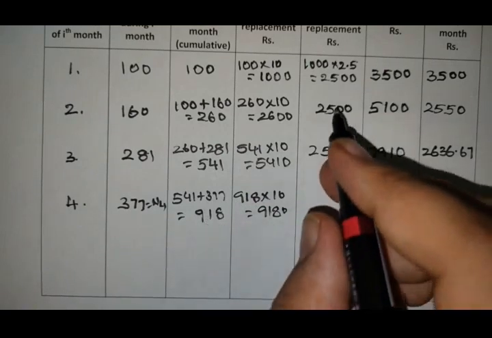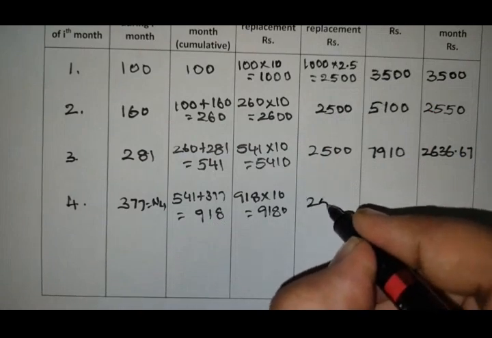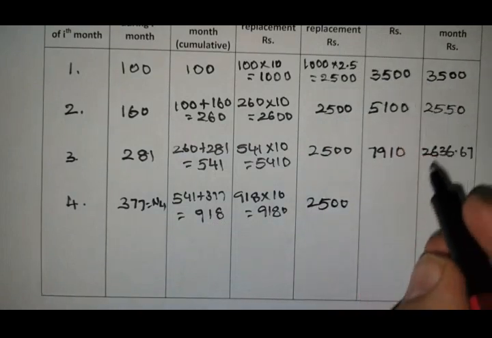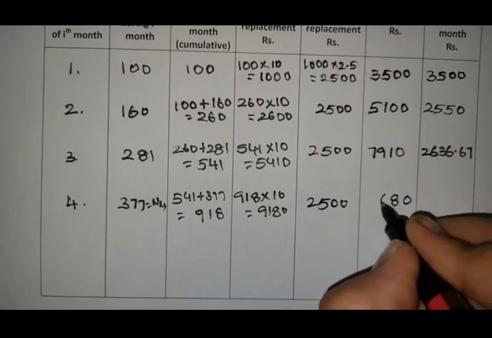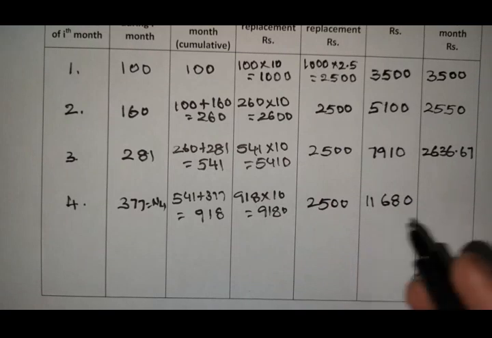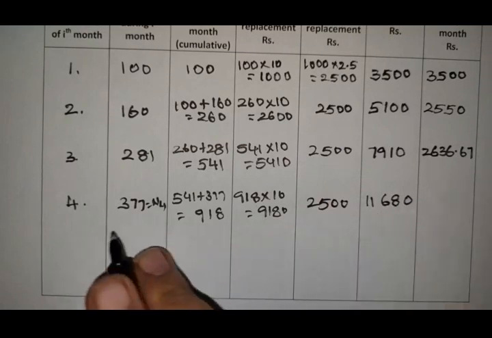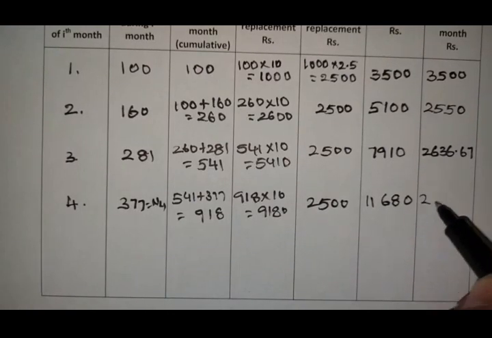And the cost of group replacement is 2500. Adding these, the total cost is 11,680. So 11,680 by 4 equals 2920 rupees.